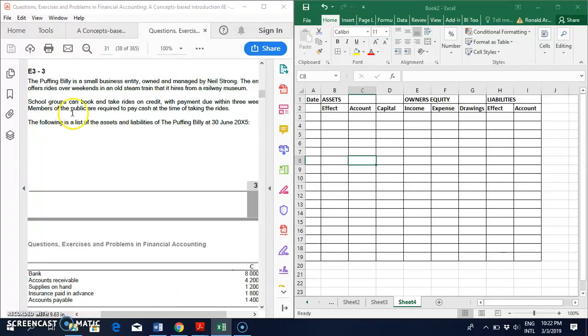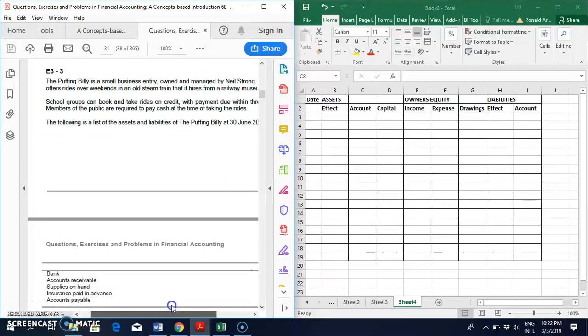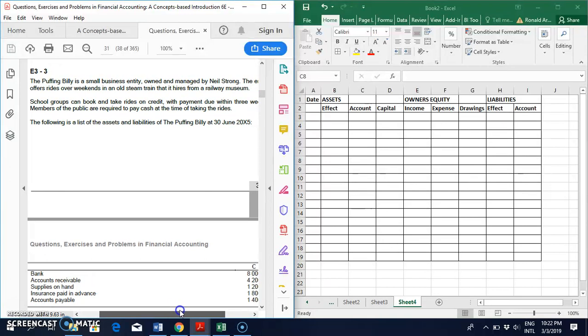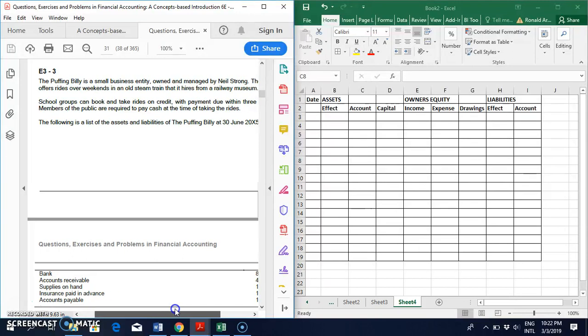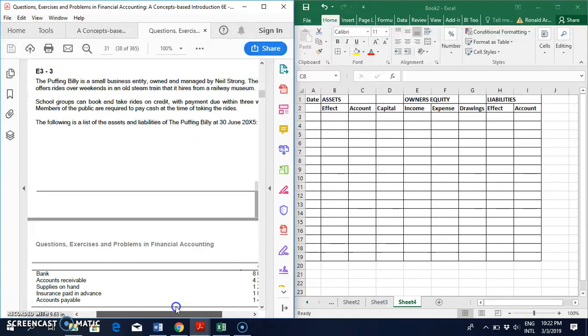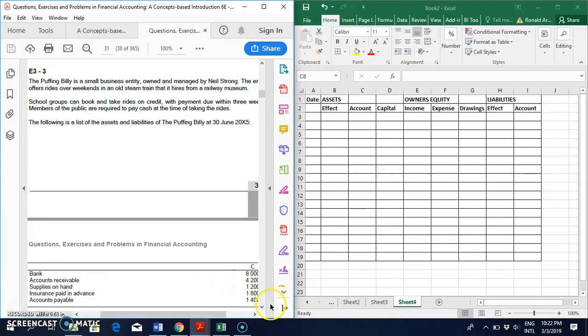In the following video, we're looking at E33. It says the Puffing Buddy is a small business owned and managed by Neil Strong. The entity offers rides over weekends in an old steam train that it hires from the Railway Museum. School groups can book and take rides on credit with payment due within 3 weeks. Members of the public are required to pay cash at the time of taking rides, and the following is a list of assets and liabilities of the Puffing Buddy for 2015.